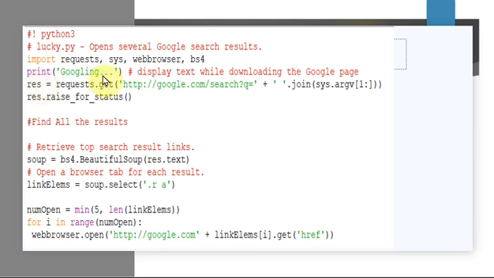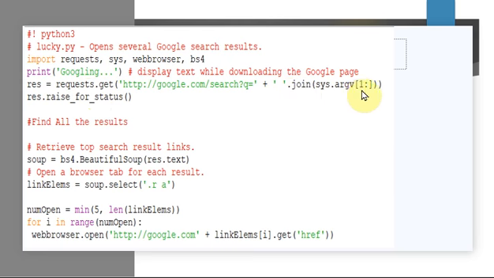Next, print googling. This is just a print statement, just information to the user that googling is happening. Then request.get. I hope we all know by now what this request.get does. It is going to download the content from this particular location, that is http google.com search, with whatever you want to search that you have passed in the command line. This we have already seen when we were speaking about the example program for request. The same thing is given once again.